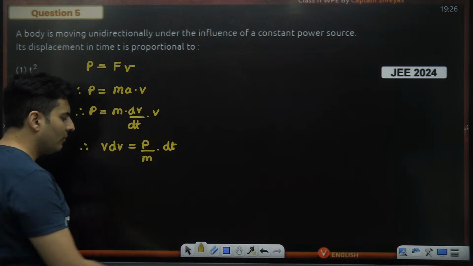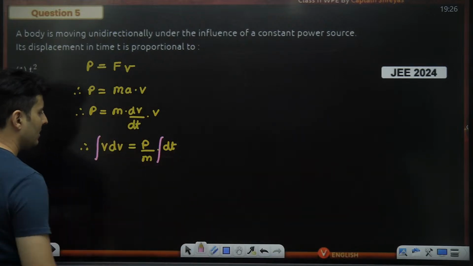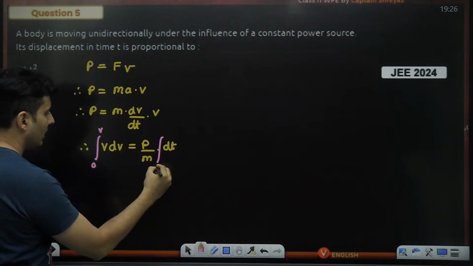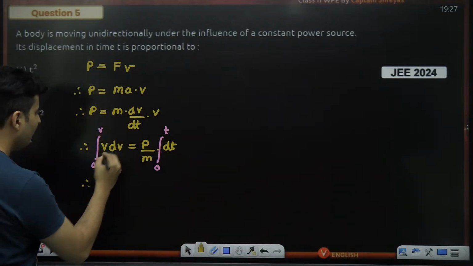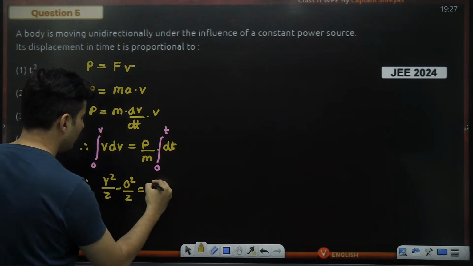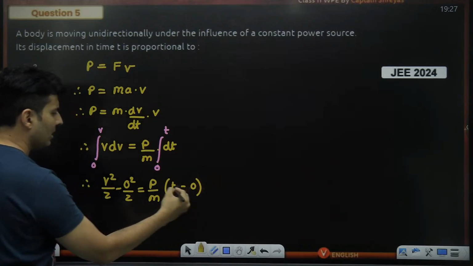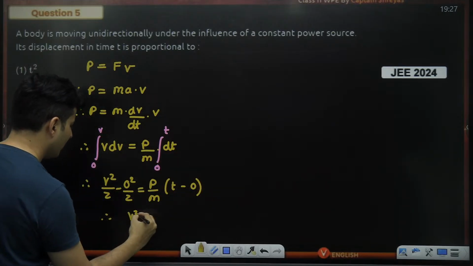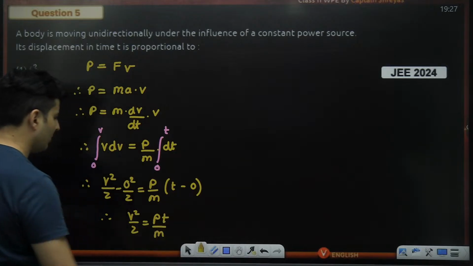And the obvious thing to do right now is to integrate both the sides, from 0 to v and 0 to t, and see what exactly you get over here. V's integration is v square by 2. Putting 0, you'll just get 0 square by 2. P by m is same. And here dt's integration is t. Putting the limits, you'll get t minus 0. So basically, you are getting v square by 2 is pt by m, but I'm not satisfied yet.